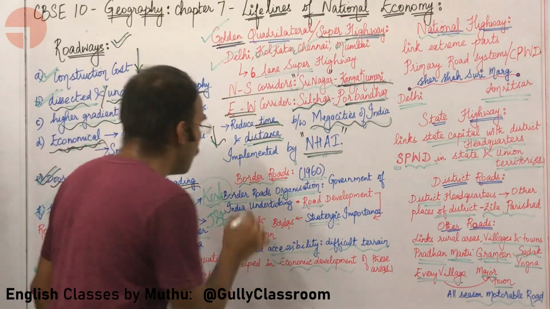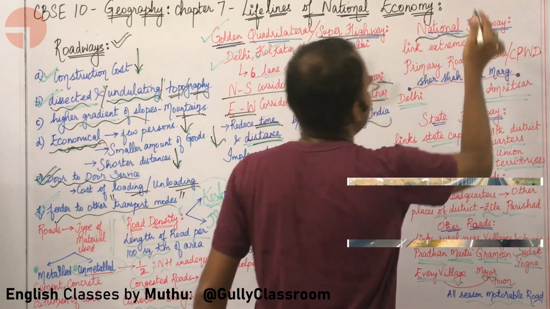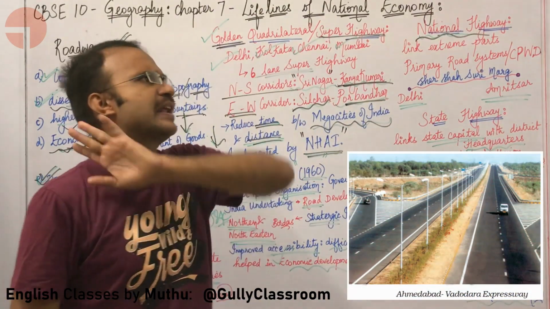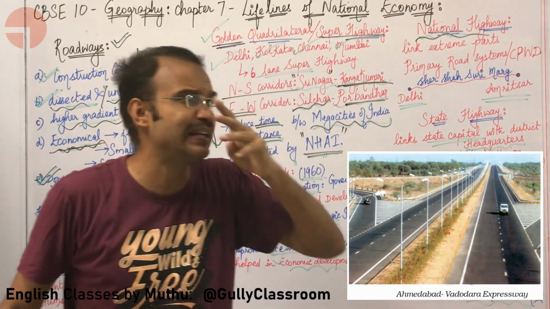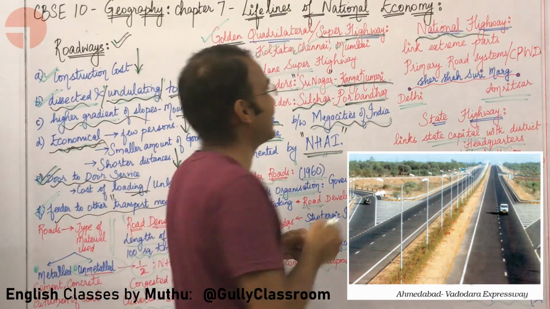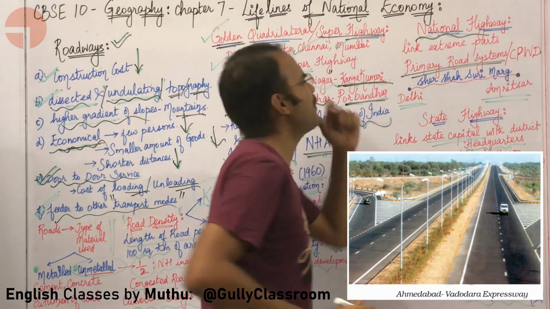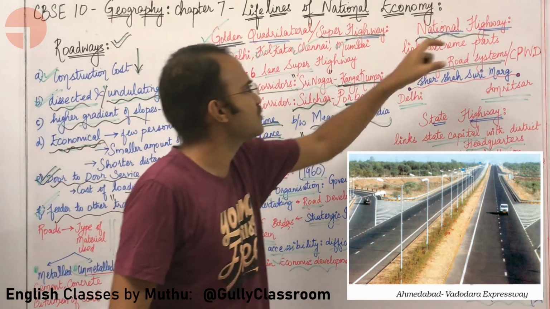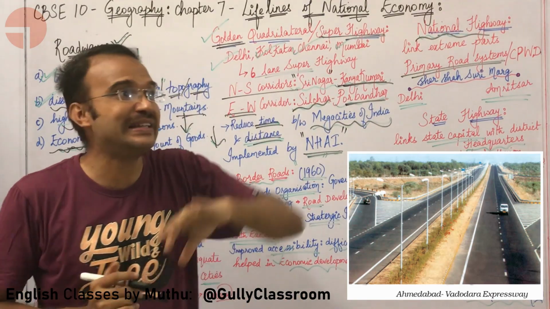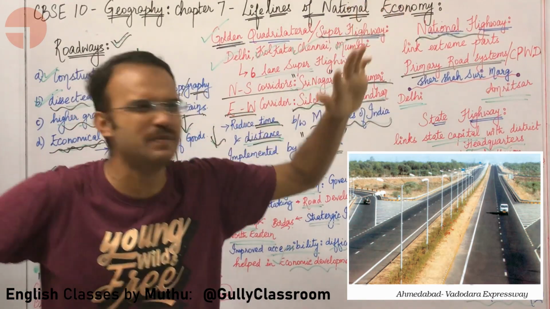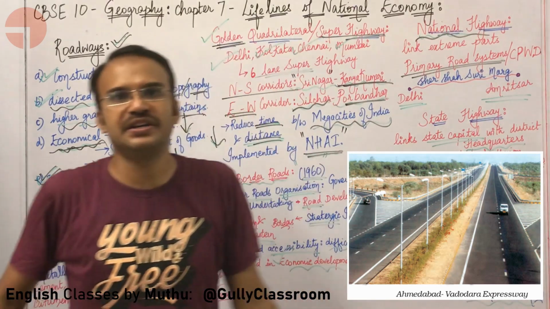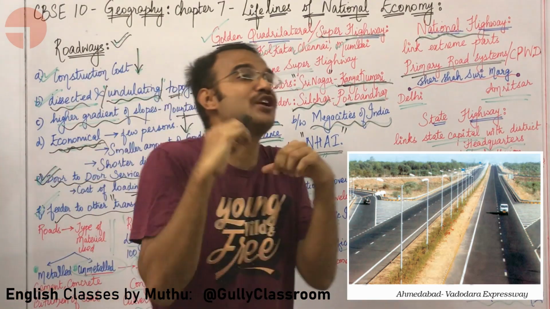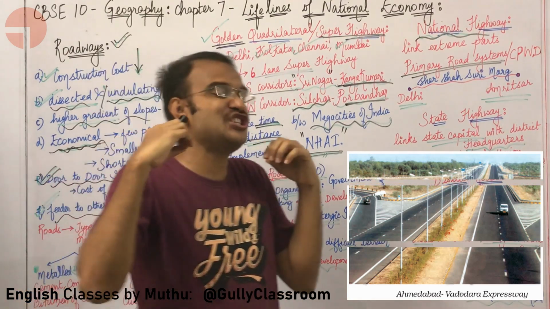Let us look at national highways. National highways are linking the extreme parts of our country. There are so many different parts of our country that need to be connected. They are connected by national highways. They form the primary road system of our country. They link the extreme parts, meaning distant parts of our country. All parts must be connected to one another for transportation of people and goods, for logistics support.